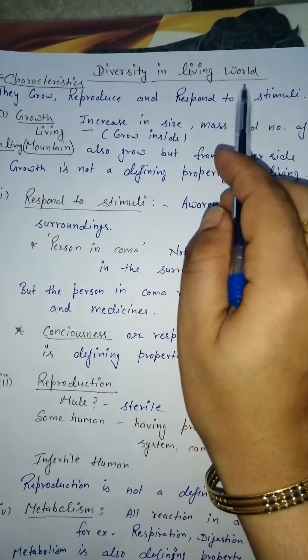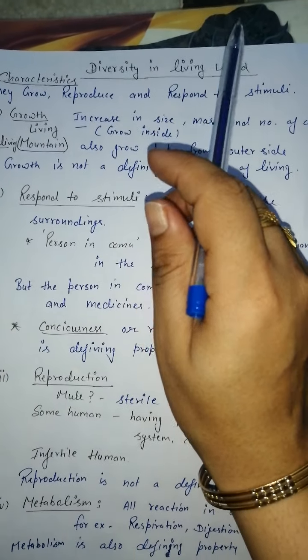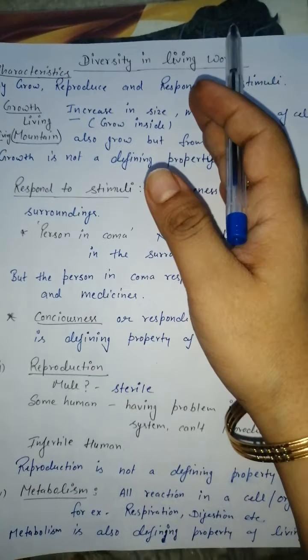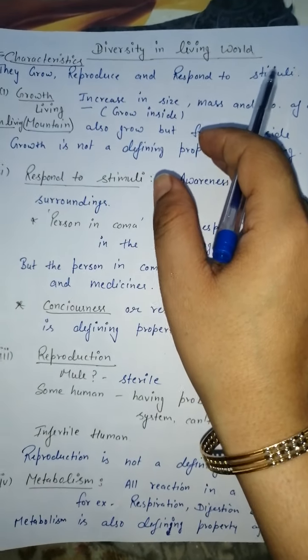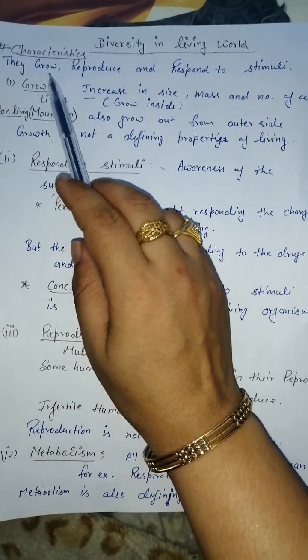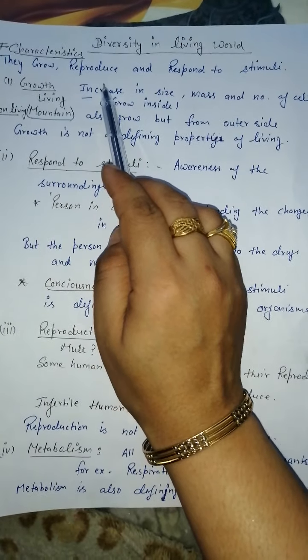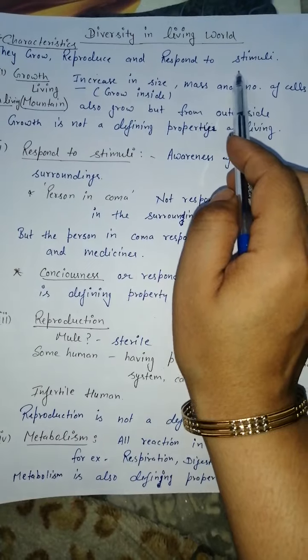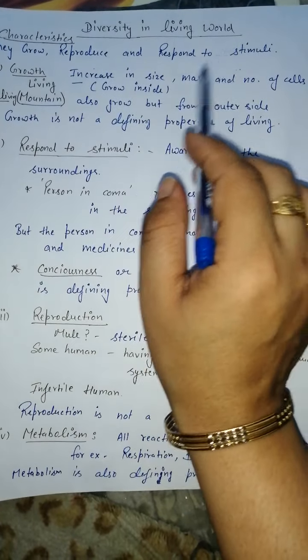So you know about the living world, you know about the difference between the living and non-livings. What are the livings and what are the non-livings? So here are some characteristics of living organisms. Like they can grow, they can reproduce and respond to stimuli. These are some basic characteristics of living organisms.